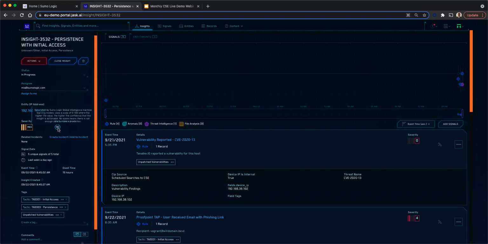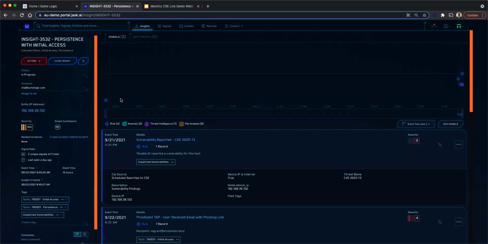This helps you see whether the incident which is being reported, the insight being shown here, is of high fidelity or not. You can also see the signal data here. There are 5 unique signals which have contributed to this particular insight. The last one was seen a day ago, and you can see the event time, etc., along with the various tactics involved in the discovery of this insight.